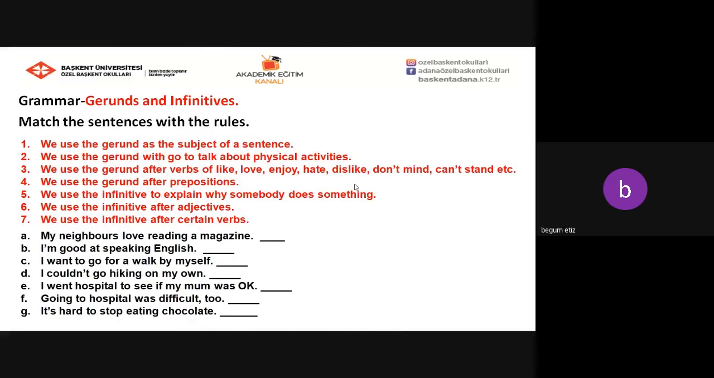Okay, now you're going to match the sentences with the rules. As you can see here, there are a total of 7 rules, and you just need to match them with the related rules.